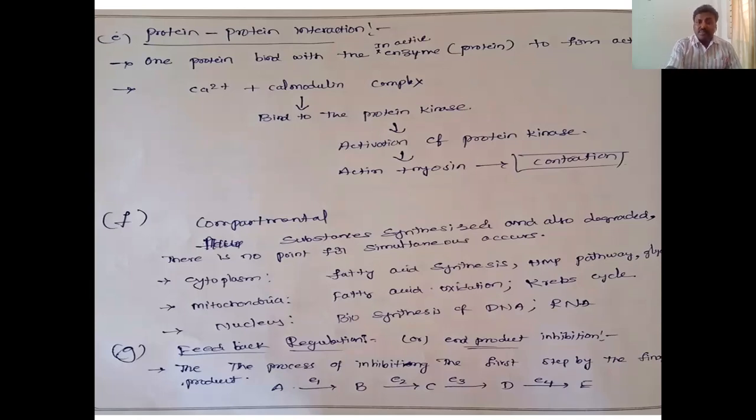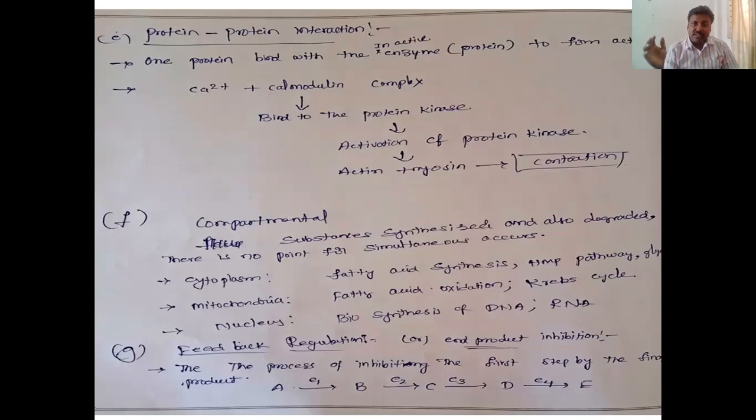So the substrate is synthesized and also degraded. There is no point for simultaneous occurrence. So in the cytosol it is synthesized, but it is degraded in mitochondria. Sometimes it is synthesized and degraded in cytosol only.